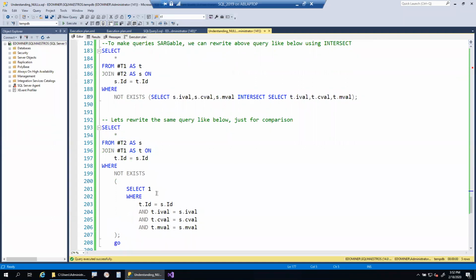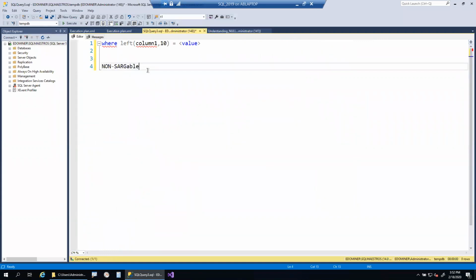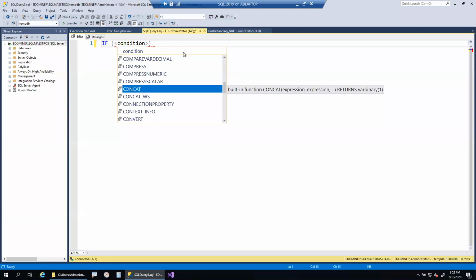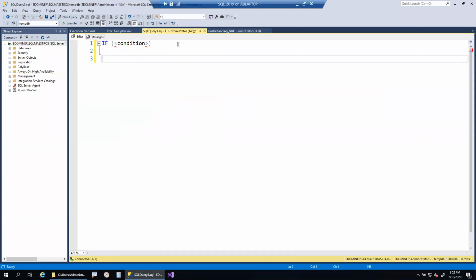Sometimes, if you look at an IF condition, for example, you define some condition here, and if the condition is true, then you execute the true statement, and else you execute the other statement. This is how we write IF conditions, right?